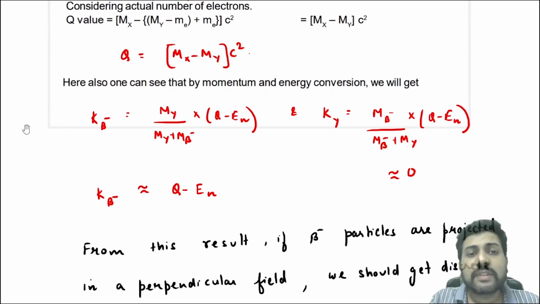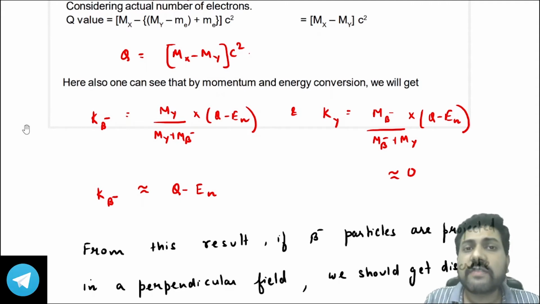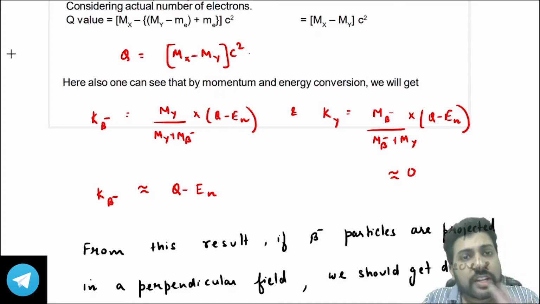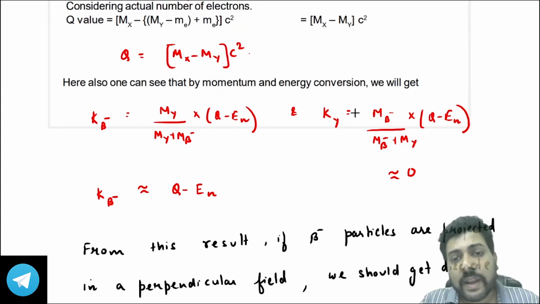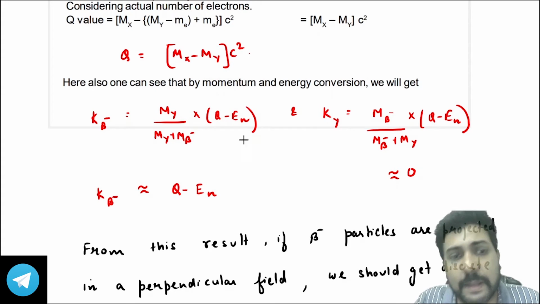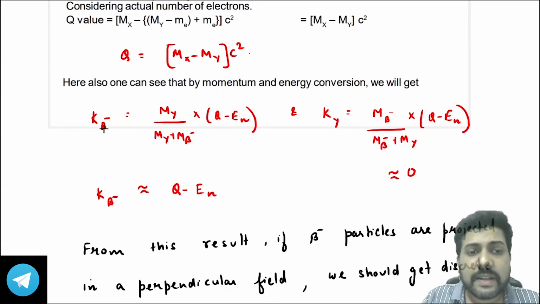Again, if they ask you the kinetic energy, now you know that in any general nuclear reaction, the kinetic energy is divided in the inverse ratio of mass, right? And the Q value is shared as the kinetic energy, right? Now, beta minus particles have smaller mass compared to Y. So beta minus particles will have more kinetic energy.